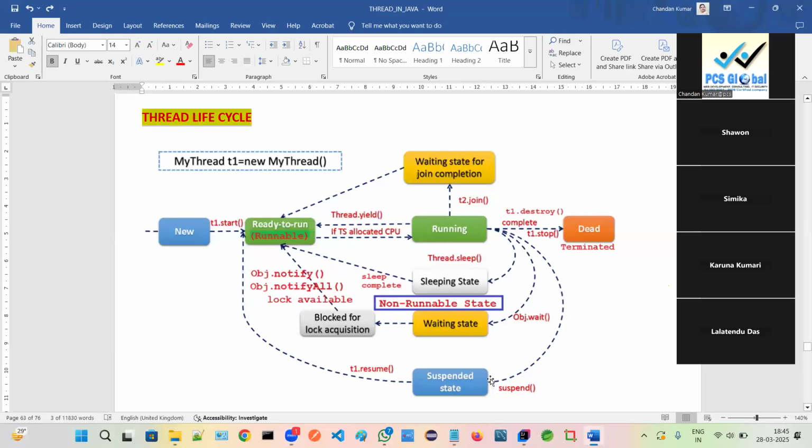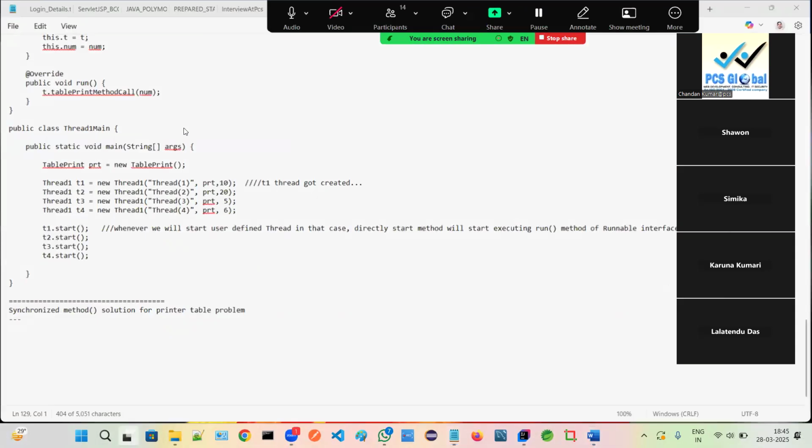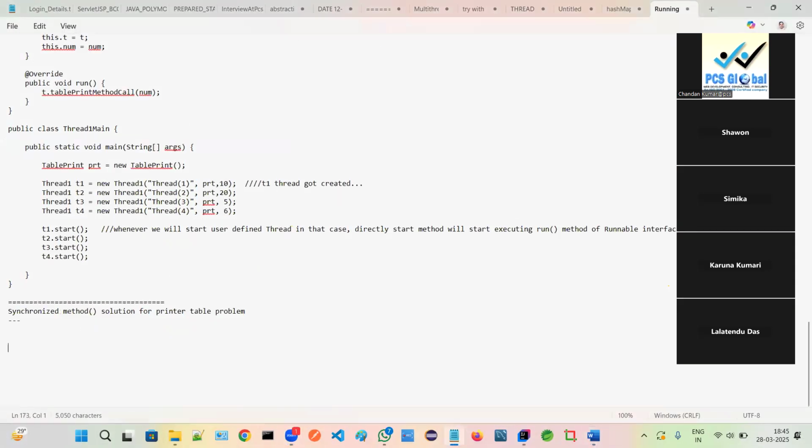Just remember, thread life cycle means remember four steps only. First one is what? New or created. Second one is what?